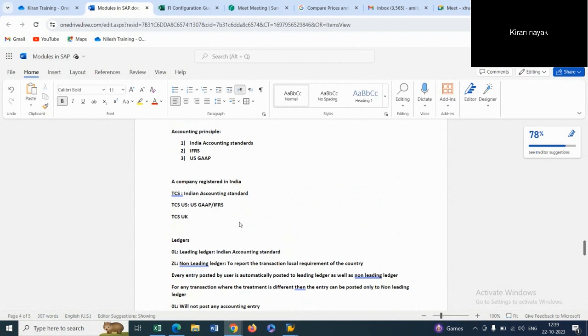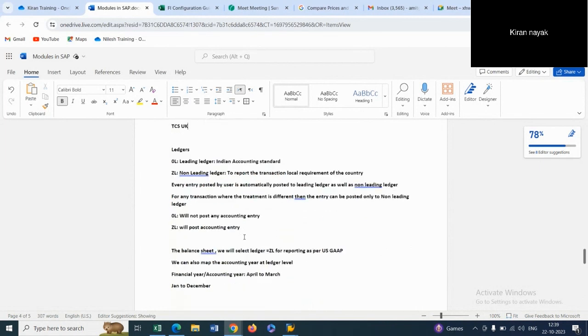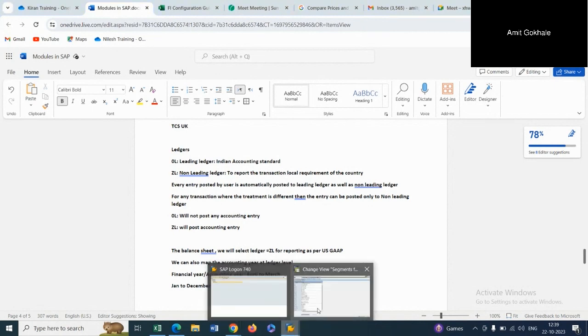Sir, can you please explain, for any transaction where the treatment is different and the entry can be posted only to the non-leading ledger, I'm a little bit confused. Yeah. But before that, we need to first configure the ledger and accounting principle. Then only we can post the different accounting entries. But I will show you where and how it is possible.